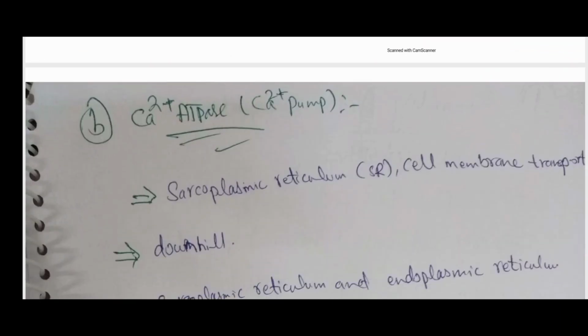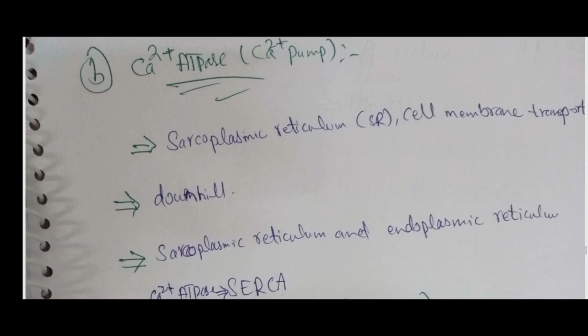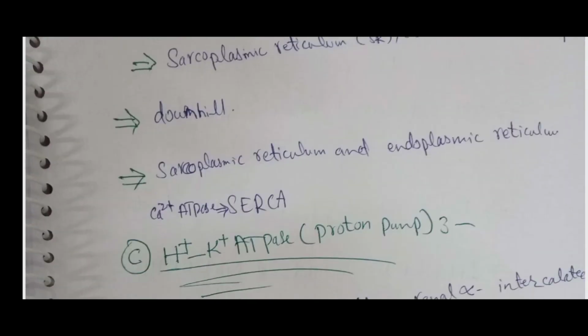The second example is the calcium ATPase or calcium pump. It is present in the sarcoplasmic reticulum and the cell membrane. It also moves calcium uphill, against its concentration gradient. The sarcoplasmic and endoplasmic reticulum calcium ATPase is known as SERCA.